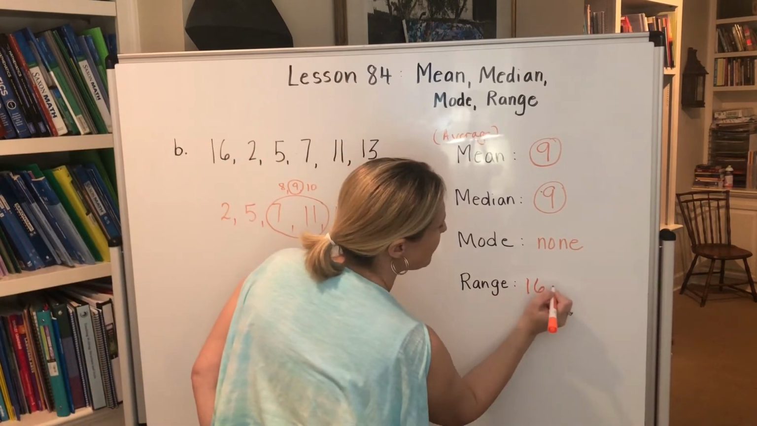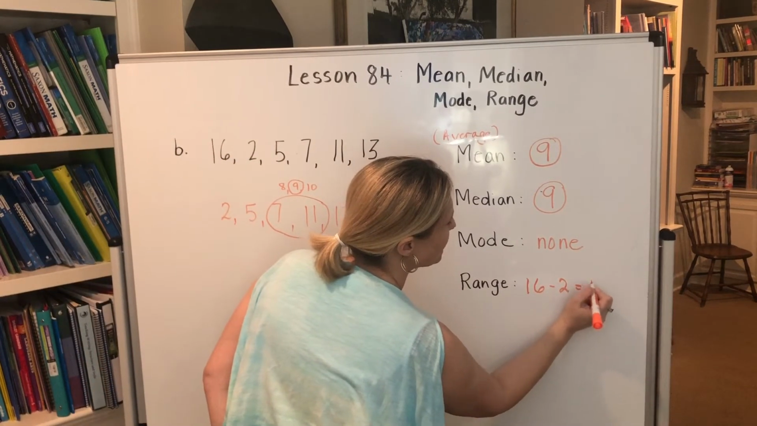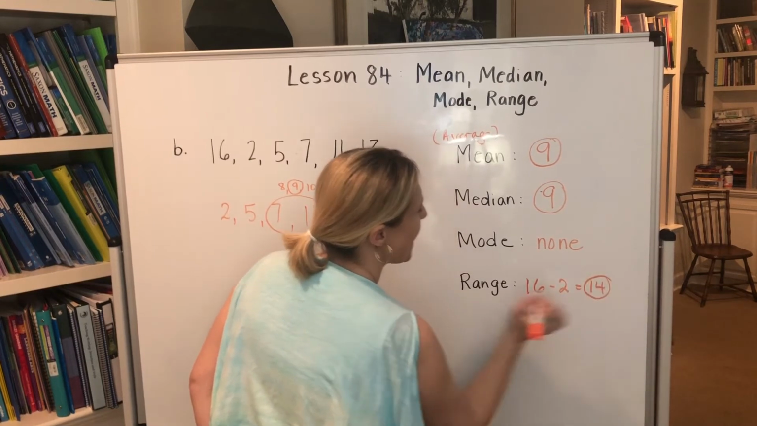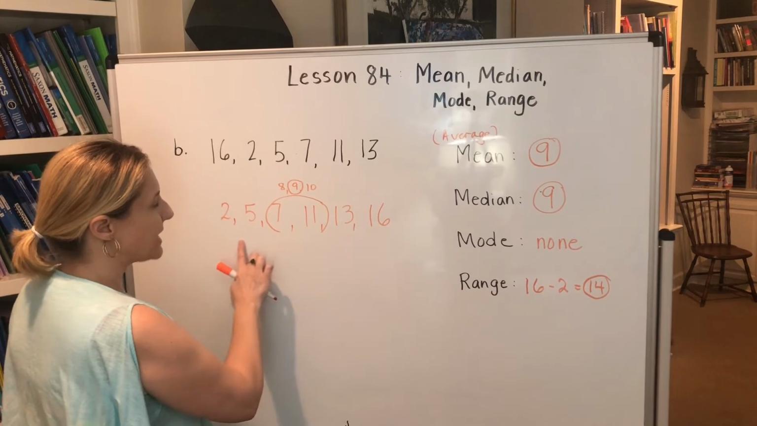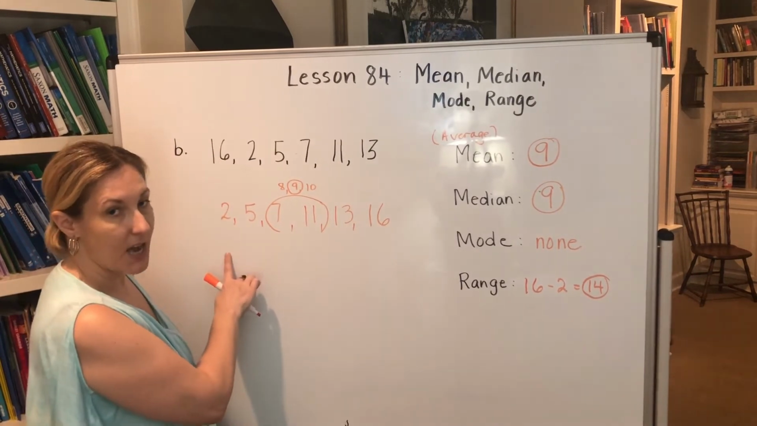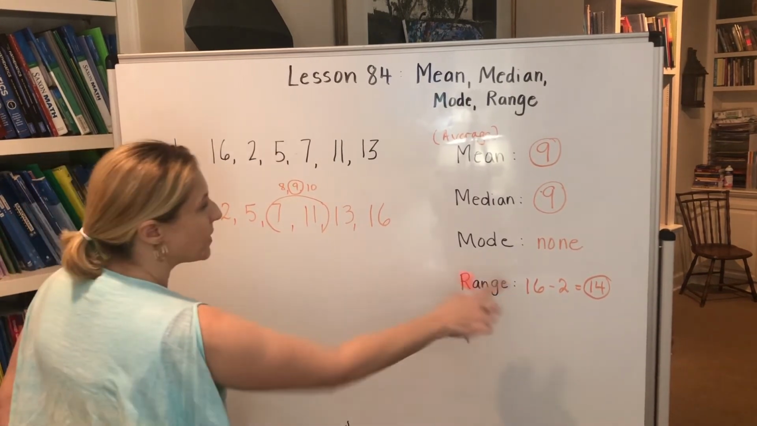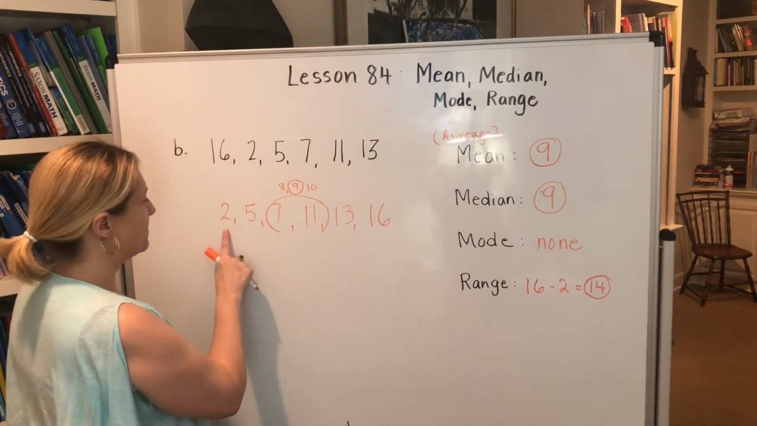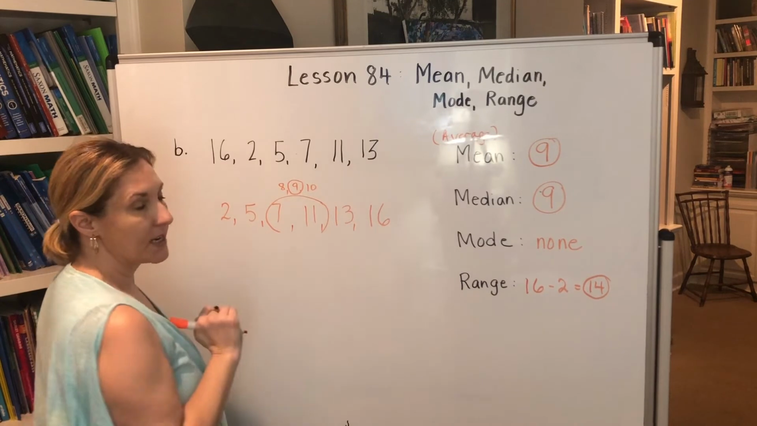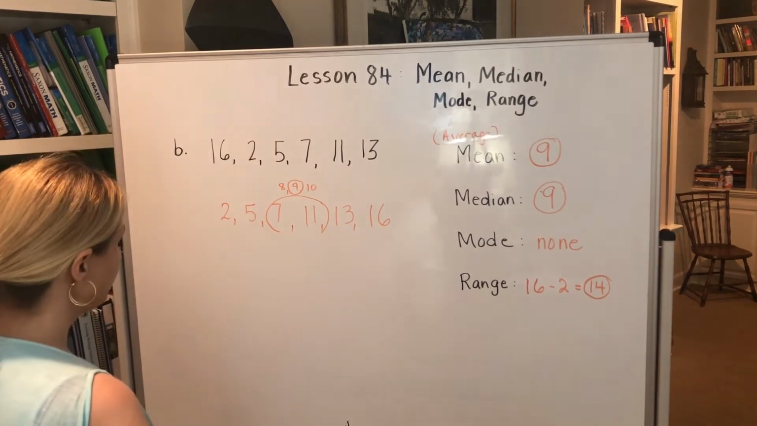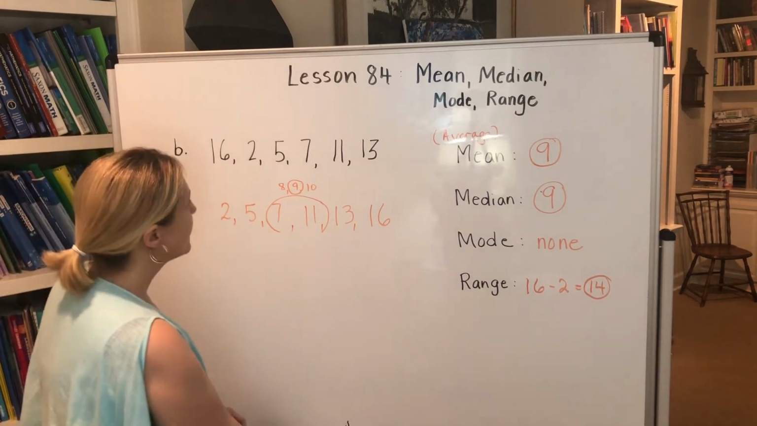Now, range is always highest minus lowest. So 16 minus 2 is 14. And what that means, the range means that on the number line, our data or our number information covers 14 spaces on the number line. The numbers between 2 and 16 will cover 14 numbers on the number line. Okay?